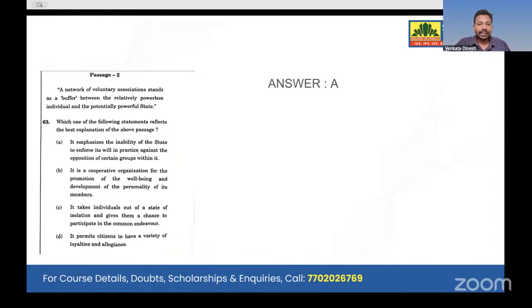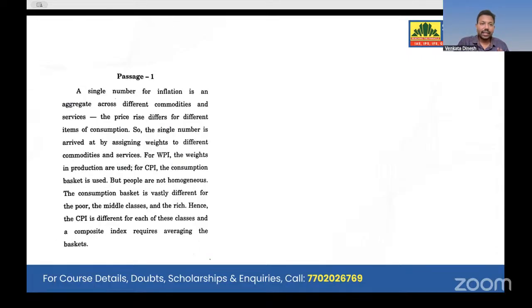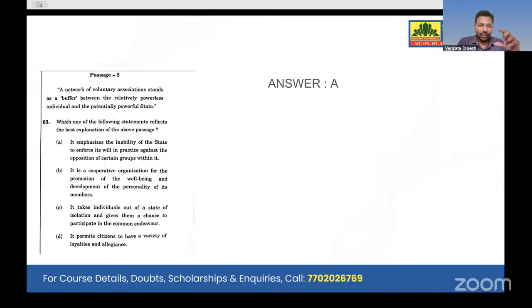And next passage, we have 3 passages, 3 questions left. After that, we'll go with the next topic. A network of voluntary associations stands as a buffer between the relatively powerless individual and the potentially powerful state. Look at this. From here onward, question 63, a simple 3 lines is the passage and you have to infer so much from those 3 lines. See how difficult it is.